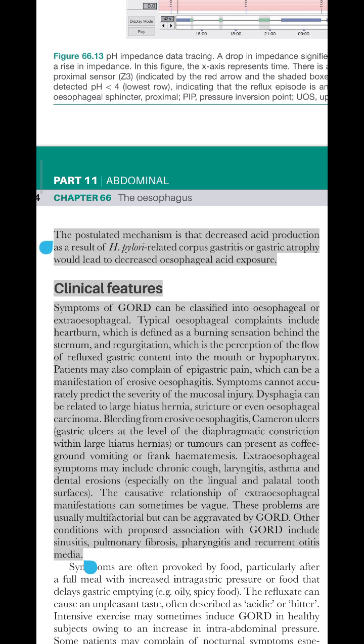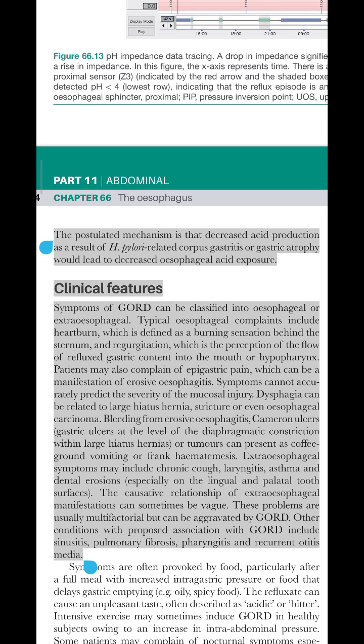Dysphagia can be related to large hiatus hernia, stricture or even esophageal carcinoma. Bleeding from erosive esophagitis, Cameron ulcers, gastric ulcers at the level of the diaphragmatic constriction within large hiatus hernias, or tumors can present as coffee ground vomiting or frank hematemesis.